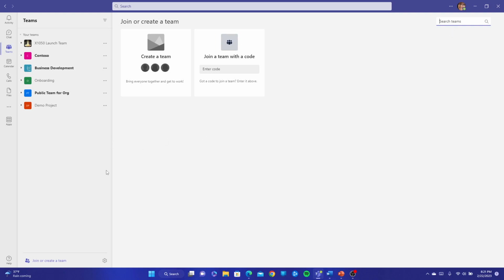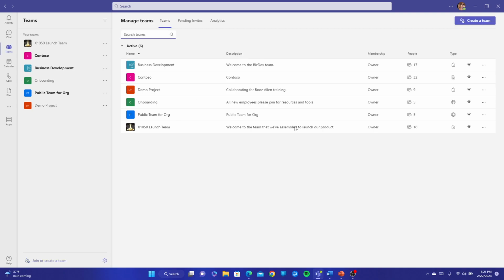And finally, if we go right back down again to where it says join or create, we will have the cogwheel here, where we'll have a bird's eye view of all the teams that we're a part of. From here, I can see I'm part of business development, Contoso, demo project, and so on. I can see the description. I can see my membership, whether I'm a member, an owner, or even a guest. I'll see how many people are in each individual team. I can see what type of team it is, whether it's a private team, an organization-wide team, or a public team.